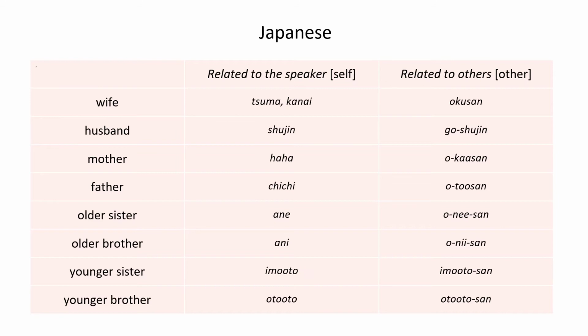As we can see here, if we talk about our own wife, we can use tsuma or kanai. But if we refer to other people's wife, then we can use okusan. And it goes on and on for every other kind of familial relation that you might possibly have. So that is all about kinship.